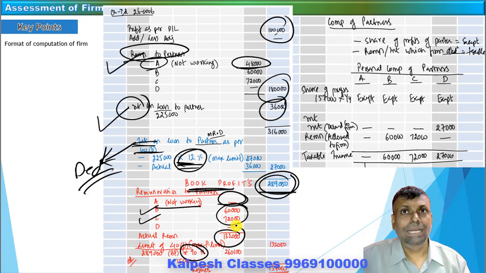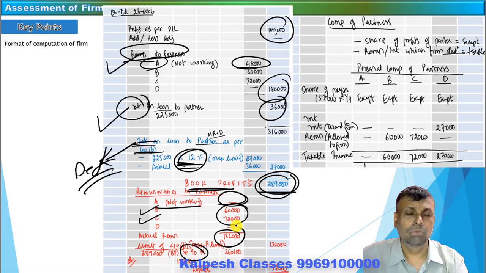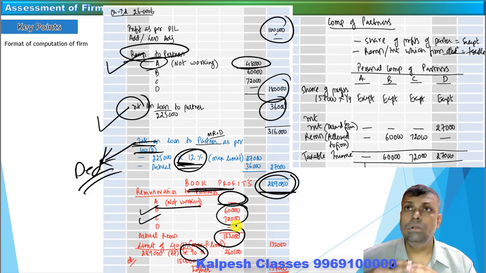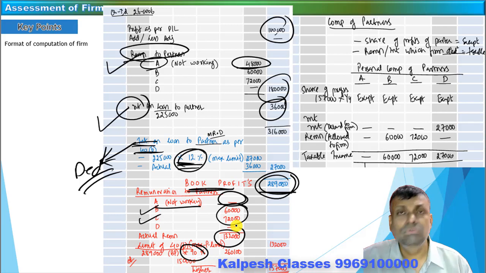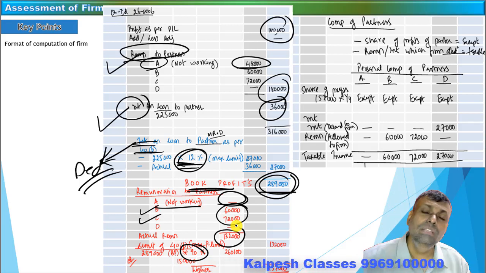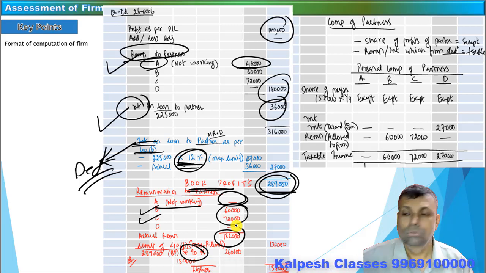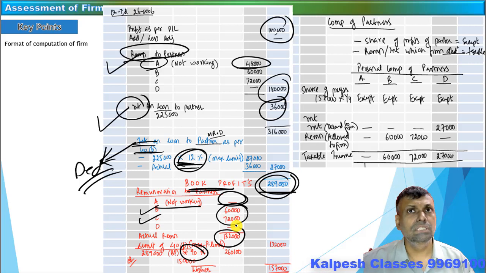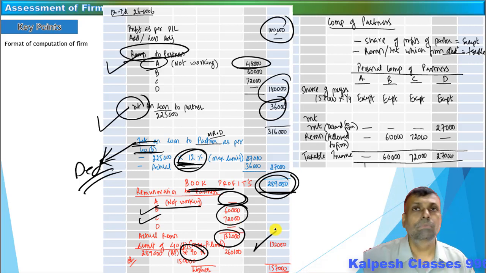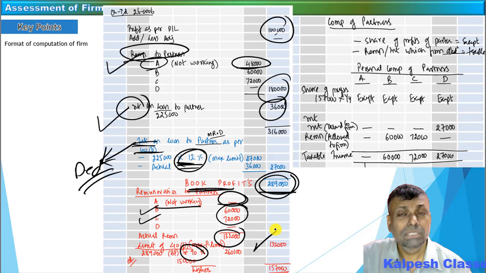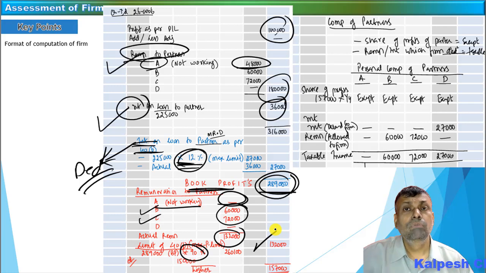Compare it to the limit of 90%, which is what is applicable in the given question, and see whether your 1,32,000 rupees, which is the actual figure, is within the monetary limits or not. In this particular question, 1,32,000 is within the monetary limits, so that will be eligible for the purpose of deduction. That is a permissible remuneration deduction with respect to the partners of that particular partnership firm.